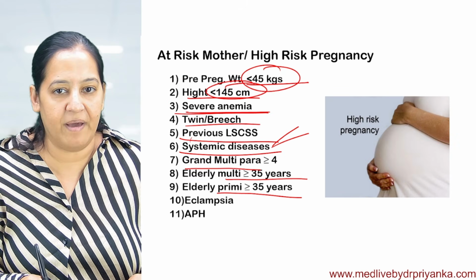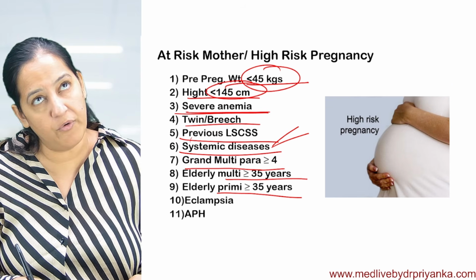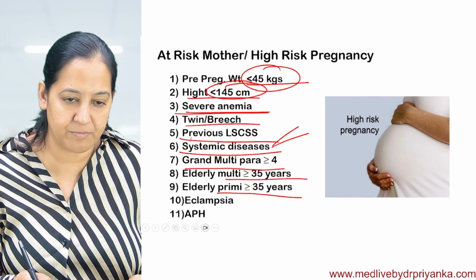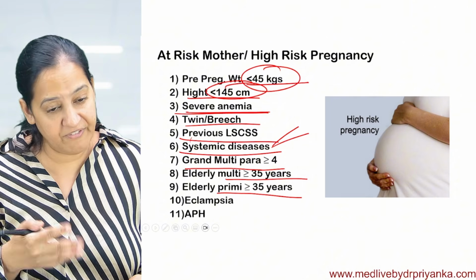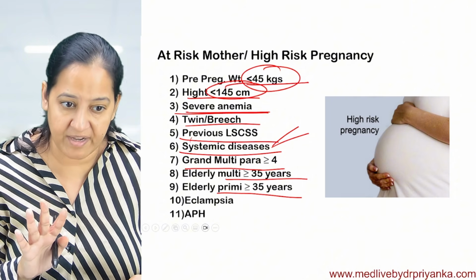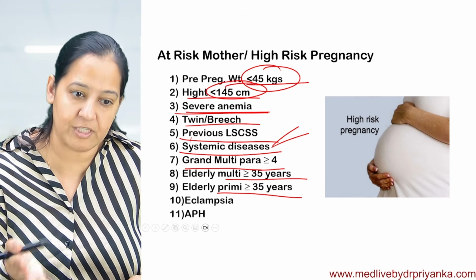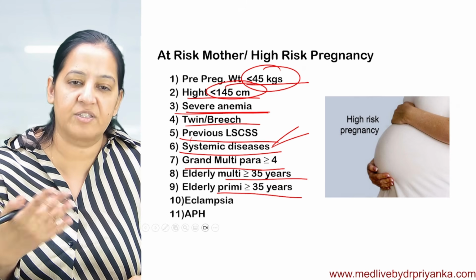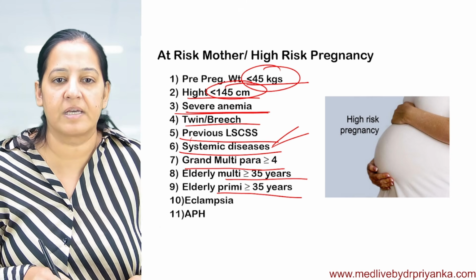Grand multipara, more than 4. She was already pregnant 4 times before. Whatever is the fate of those pregnancies, that doesn't matter, but she was pregnant 4 times before this pregnancy. Maybe this is the 5th, 6th or 7th pregnancy. So this pregnancy is high risk.